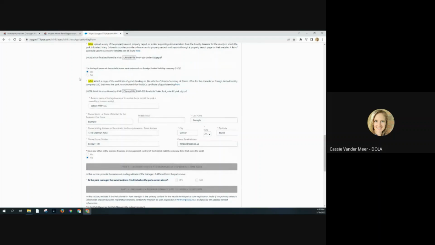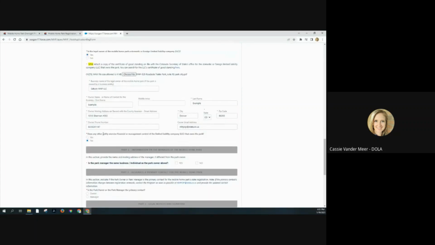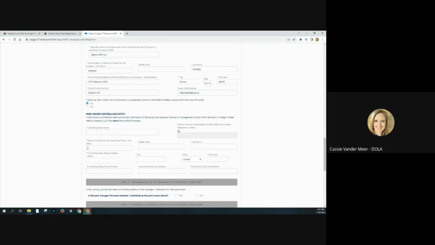So this is the instance where there's a business that owns the park, and that business is also reflected on the assessor's report. Going down here, if there is a business that owns the park and another entity has financial or management control of said business, you would click yes here. And this is where you would enter that controlling entity's contact information. I'm going to first hit yes so you can see what it looks like.